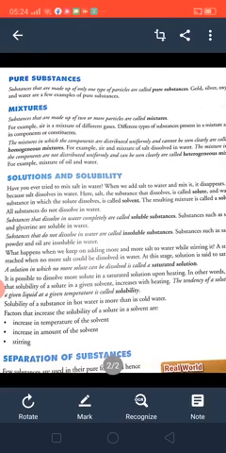Be ready for that. Already we have done that substances that dissolve in water completely are called soluble substances. Examples: sugar, salt, glycerin are soluble in water. Whereas the substances that do not dissolve in water, what do you call them? They are called insoluble substances. Examples: sand, chalk powder, oil are insoluble in water.